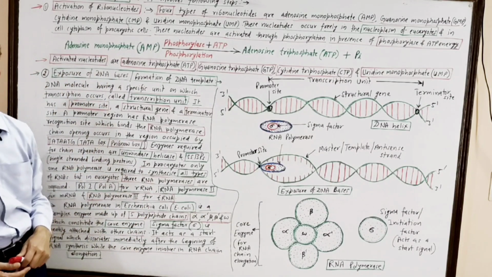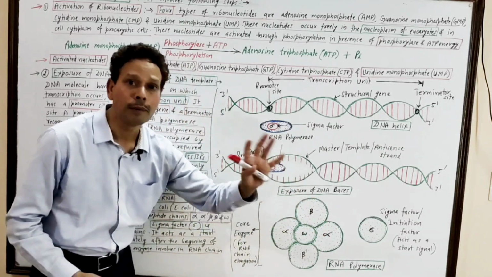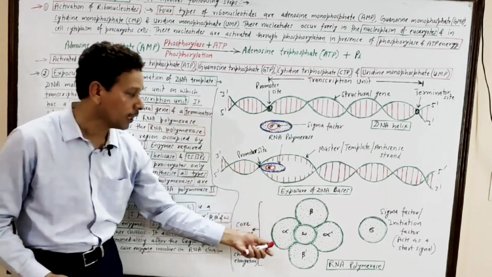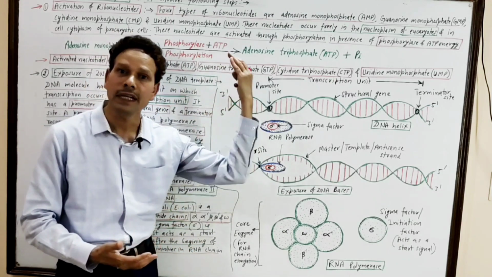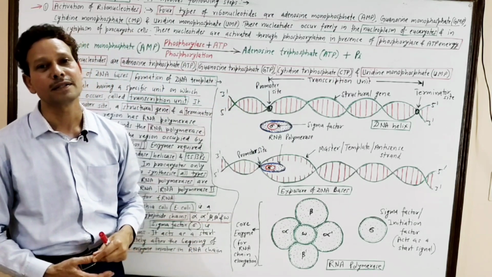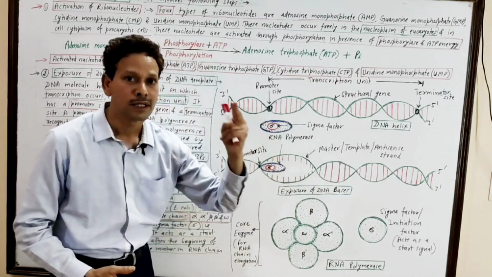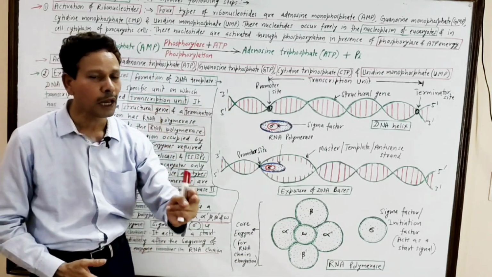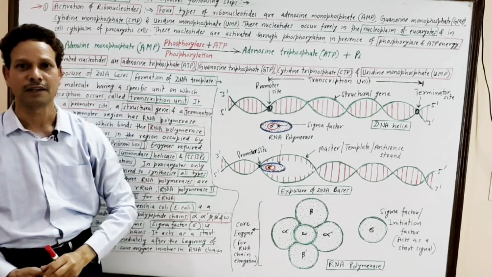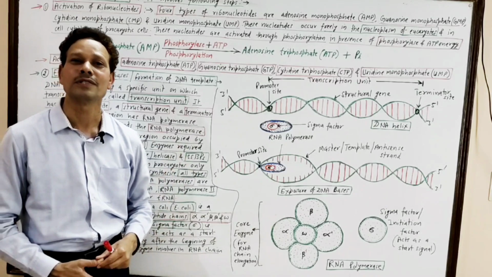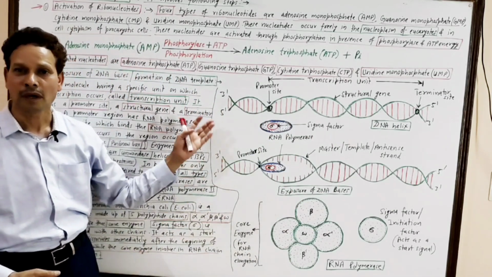In case of prokaryotes, there is only one RNA polymerase, and this RNA polymerase is capable of synthesizing all 3 different types of RNAs. It means a single RNA polymerase synthesizes ribosomal RNA, messenger RNA as well as transfer RNA. But in case of eukaryotes, 3 different types of RNA polymerases are involved.